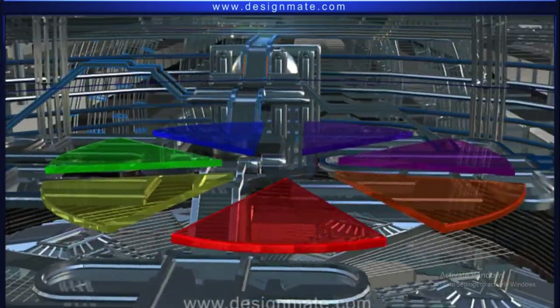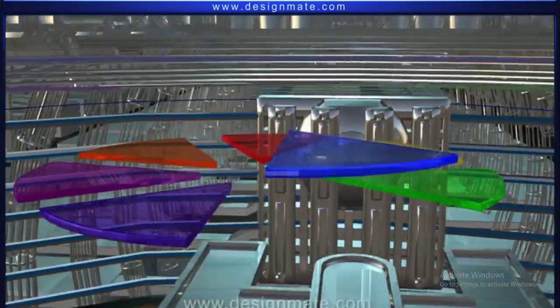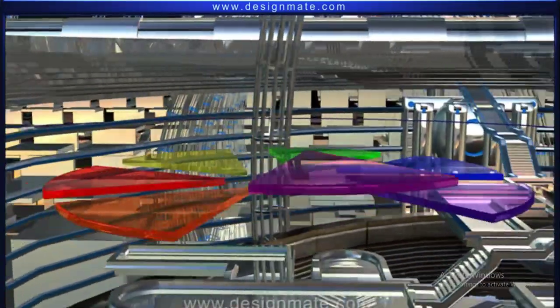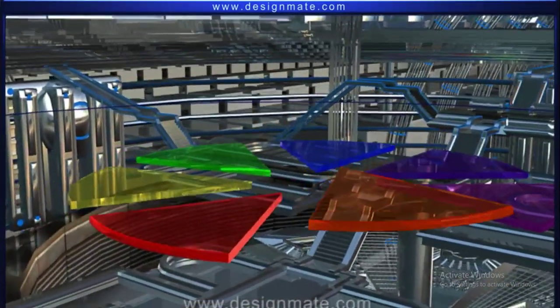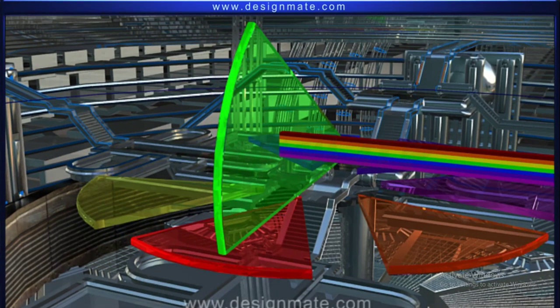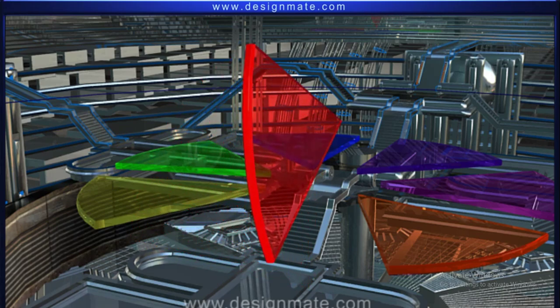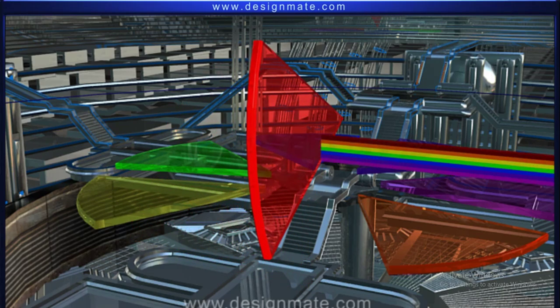Now, let us talk about colored transparent objects. The color of a transparent object depends upon the color of light it transmits. A green glass absorbs all other colors and allows only green to pass. Similarly, a red glass absorbs all except red color, which it transmits.